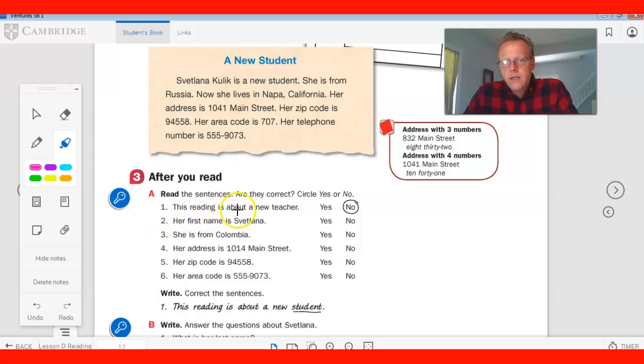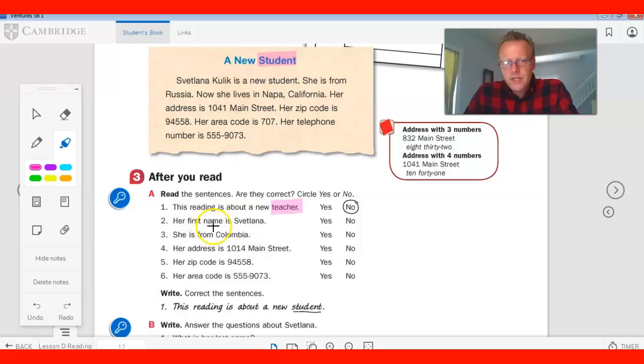This reading is about a new teacher. Do you guys see? Is it about a new teacher? Look at the title. A new student. Okay, so that would be no.